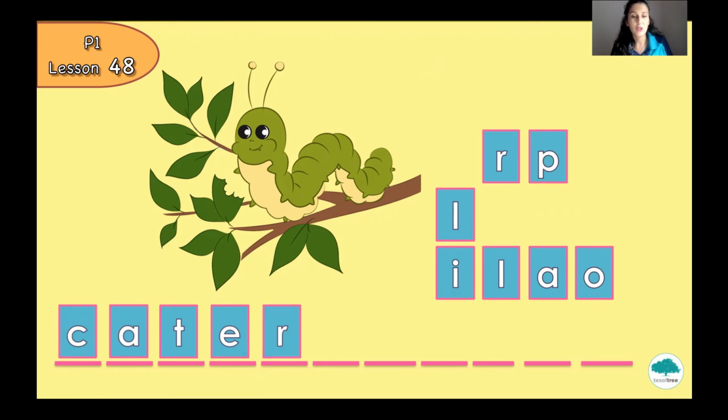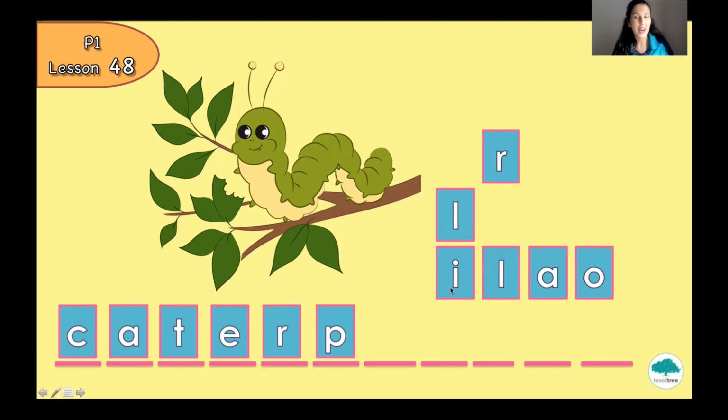And let's continue. Let's finish the difficult word. Caterpillar. Yes, letter P. And the next one, I want you to think. Caterpillar. Letter O? A?